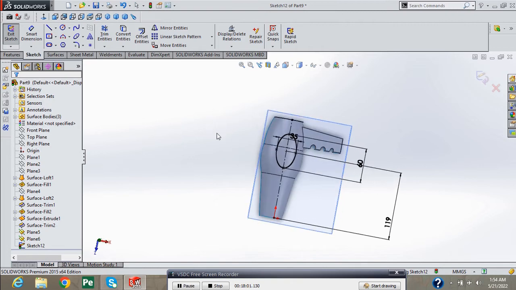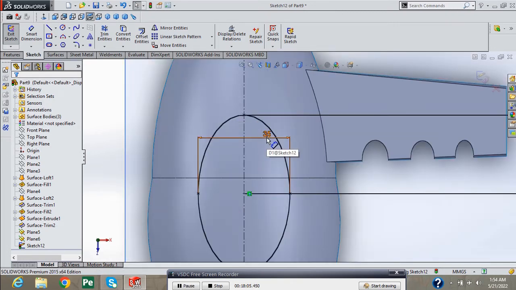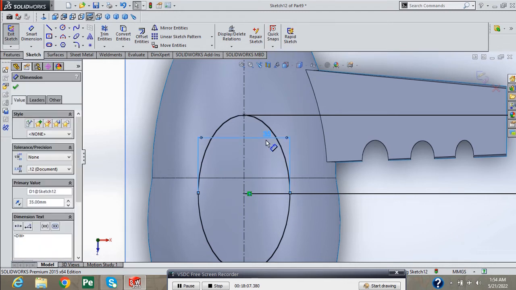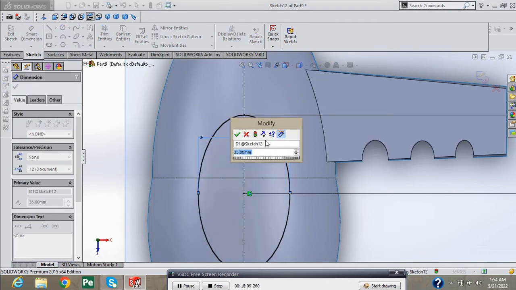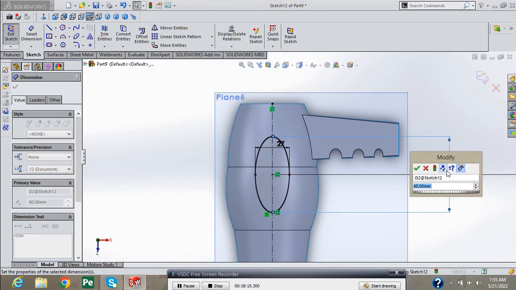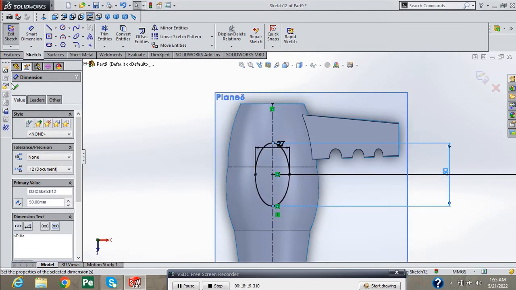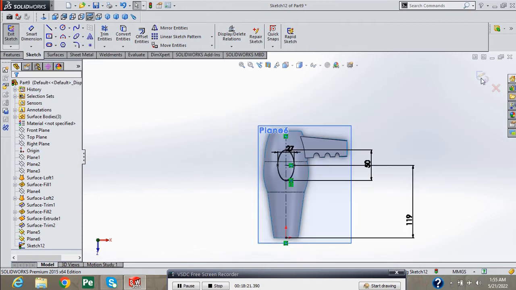And press normal, edit these dimensions and 27 and edit this dimension to 50 mm.